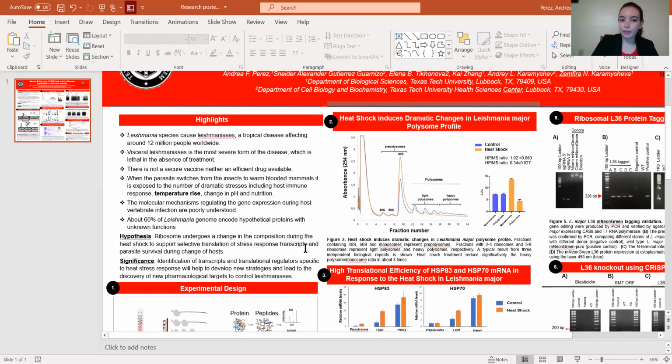This is really significant because if we are able to identify the different transcripts and translational regulations during the heat shock, we would be able to develop better strategies and develop new medicine, vaccine, antibiotic in order to treat this disease and save thousands or even millions of lives.